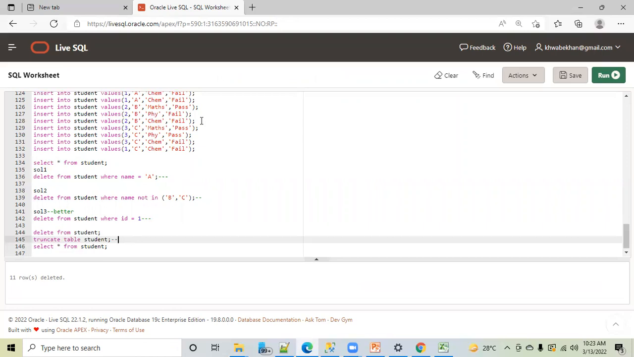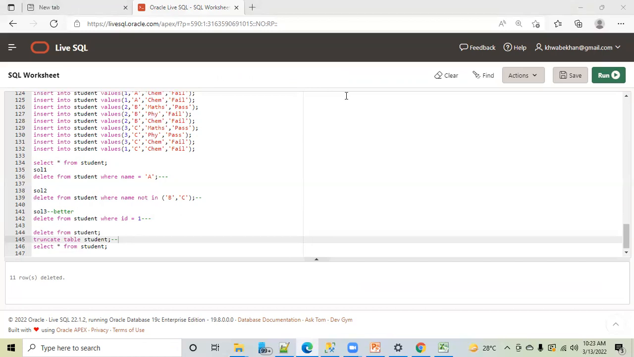Yeah, Tanvir, I want to say if we delete from the student, it will keep the structure but delete the records, right? But truncate, it deletes the structure also, right? I'm coming to that structure part. Yeah, the next topic is that only.